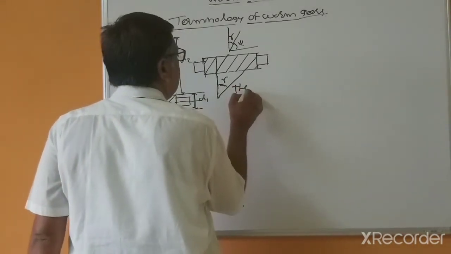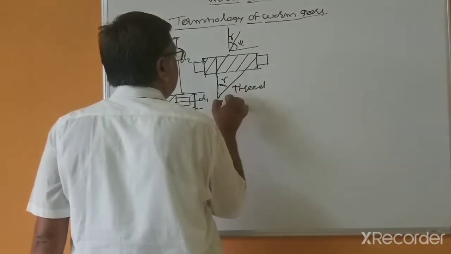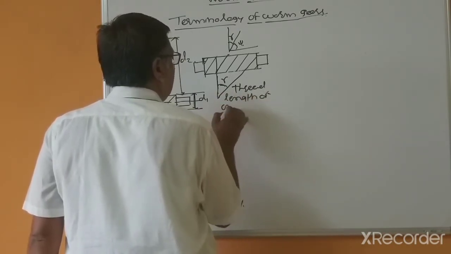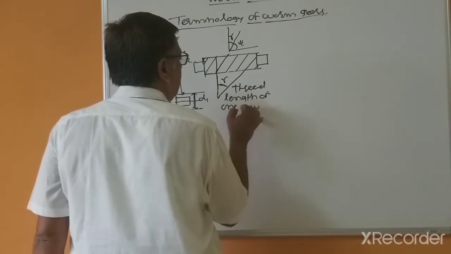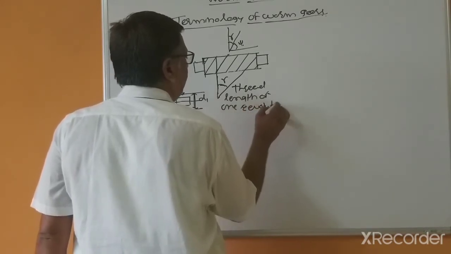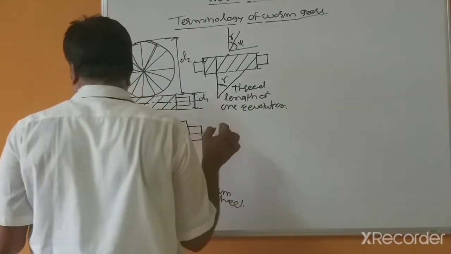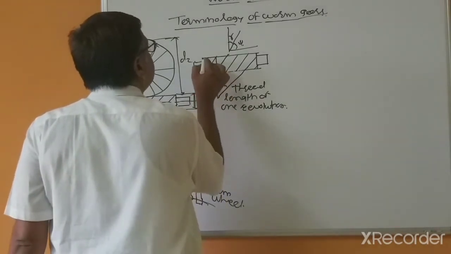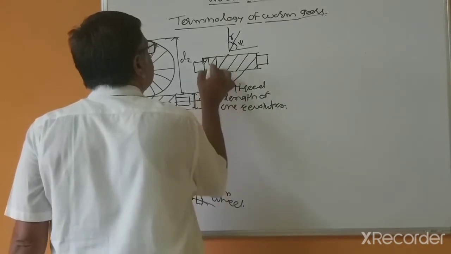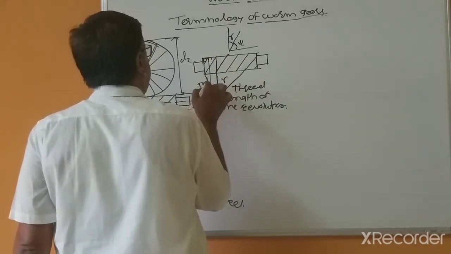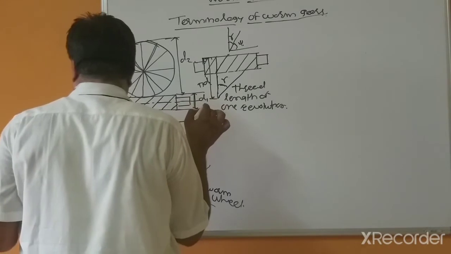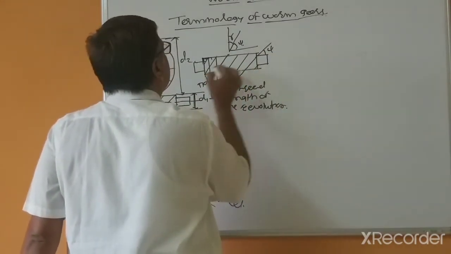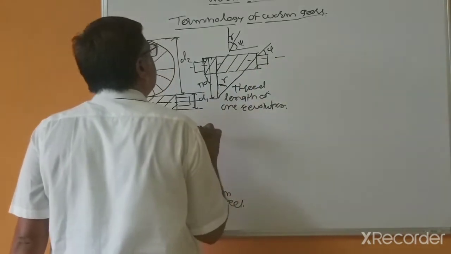This is the thread length of one revolution, and this is pi d1. This angle is psi.